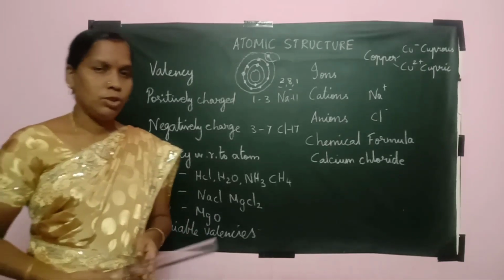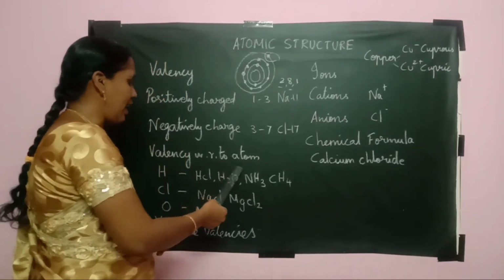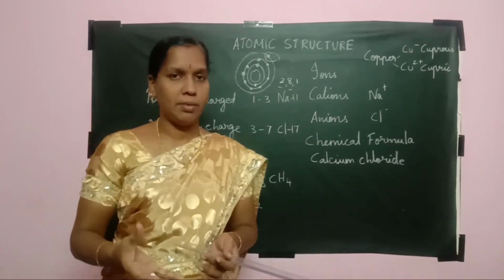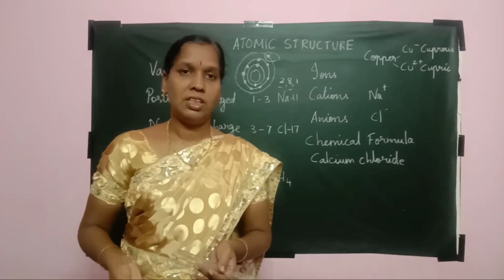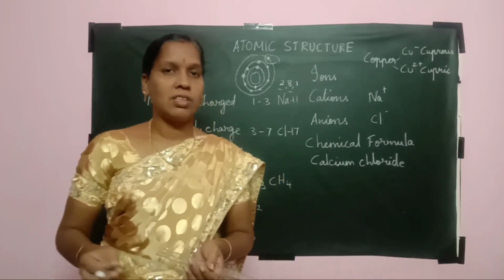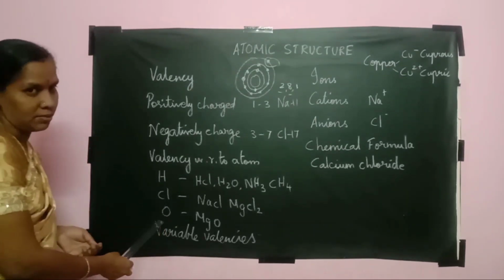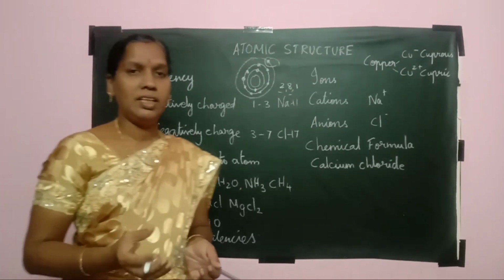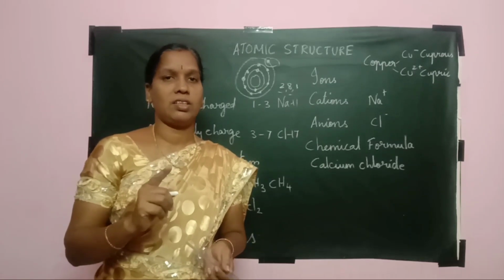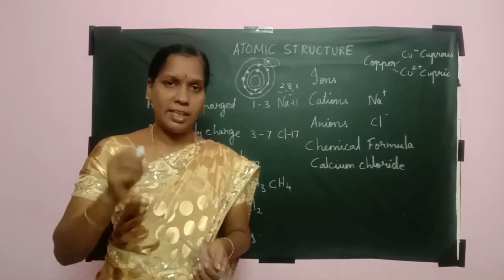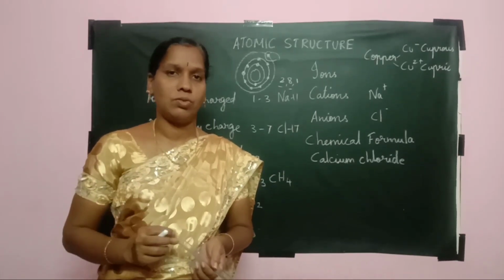Then we move on to valency with respect to atoms. The valency may change when combining with other atoms. Here I have given the values for hydrogen, chlorine and oxygen. Hydrogen has only 1 electron in its outermost orbit and is ready to give it, so it is taken as the standard value.